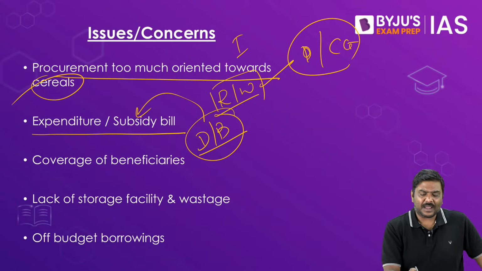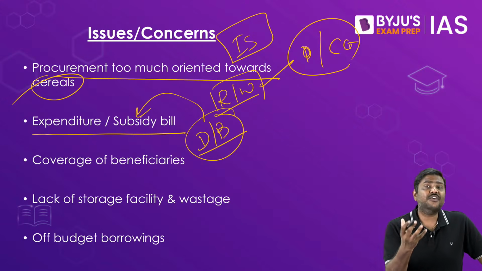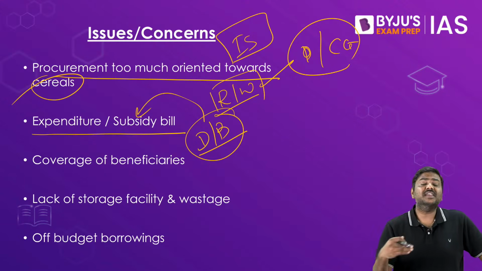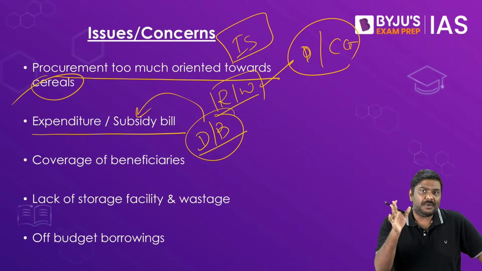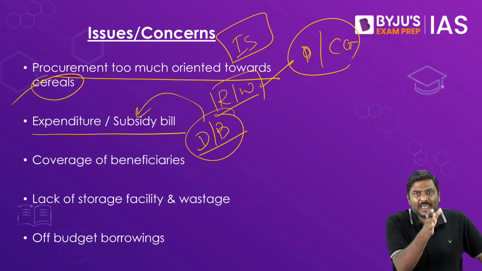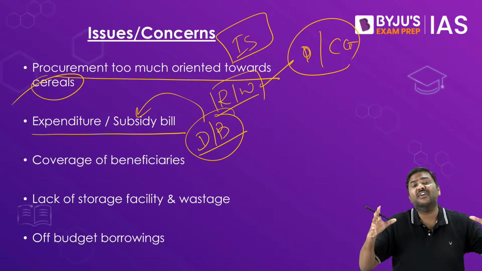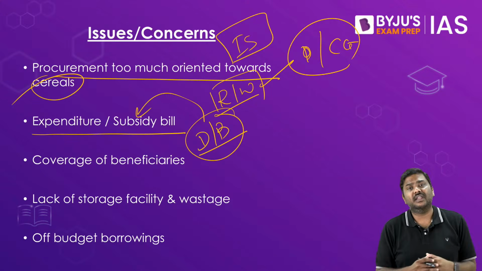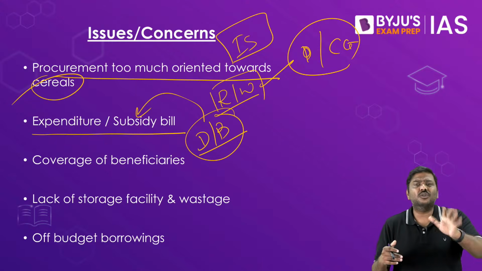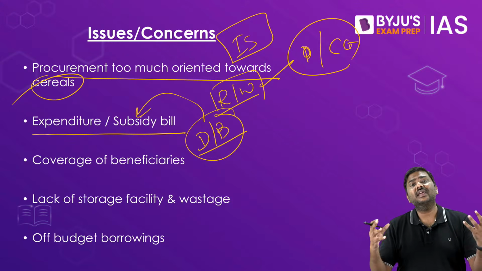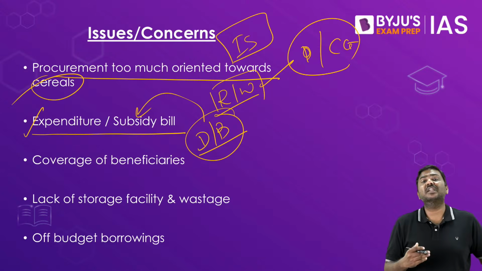Issue price. Issue price basically is the price at which the food grains are issued to the beneficiaries. Under NFSA, for example, these are issued at rice at 3 rupees per kg, wheat at 2 rupees per kg, and coarse grains at 1 rupee per kg. But in order to make sure these food grains reach the beneficiaries, the government would have incurred a huge amount of expenditure in the form of the economic cost of food grains. So the economic cost of food grains in case of India is much higher compared to the issue price, thereby ballooning the food subsidy bill, which is very, very high in case of India. So expenditure or subsidy bill is very high.